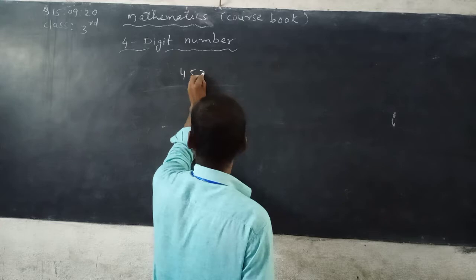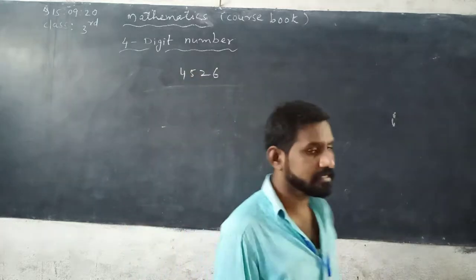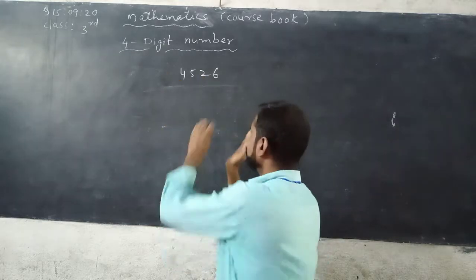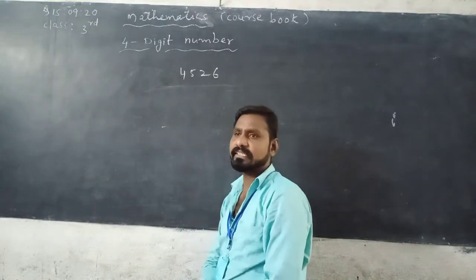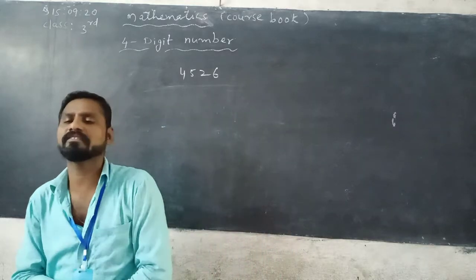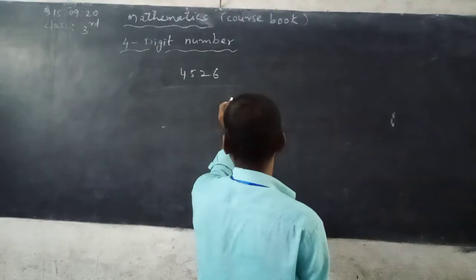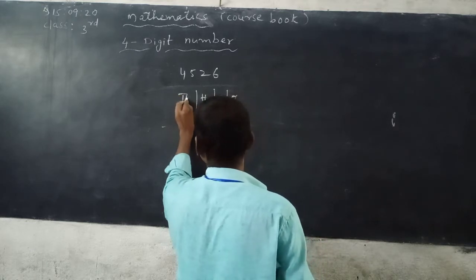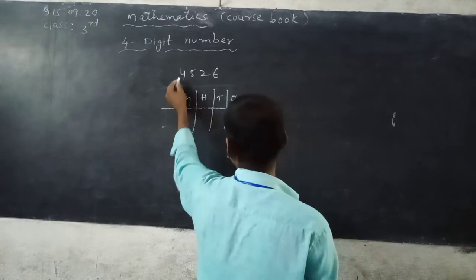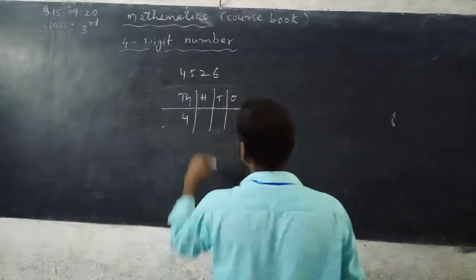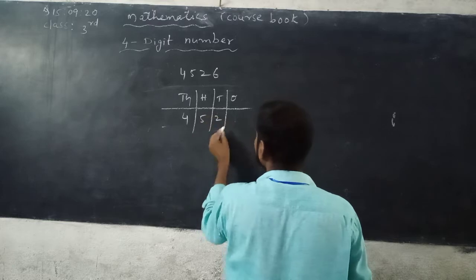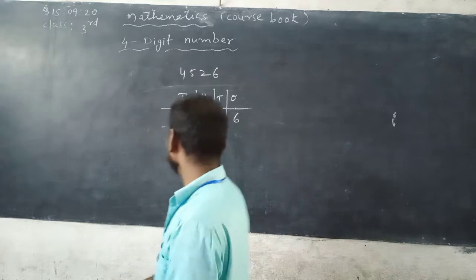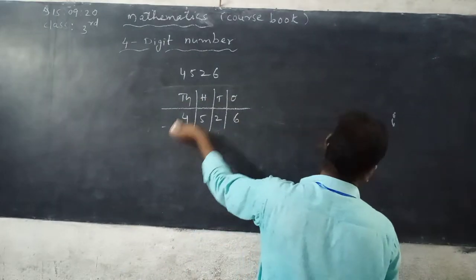4, 5, 2, 6. So this is a 4-digit number. How many digits are there? 1, 2, 3, 4 digits. So from right to left you can arrange the given digits in an Indian place value chart. See, this is ones place, tens place, hundreds place and thousands place. So 4 you can write in thousands place, 5 hundreds place, 2 tens place, 6 ones place. So you can read from left to right side.